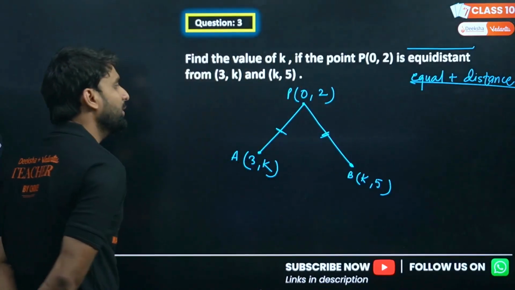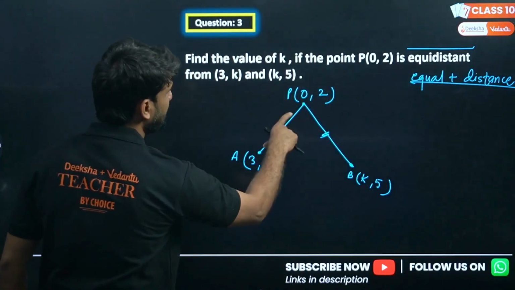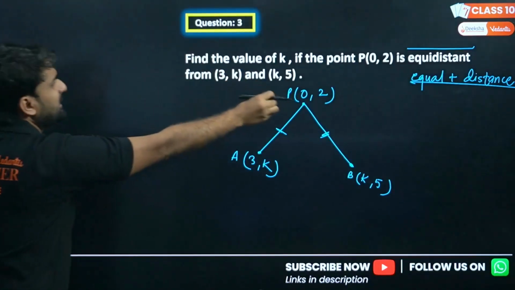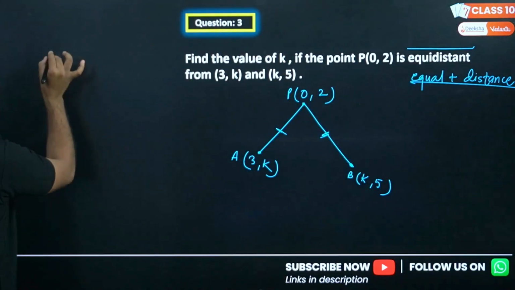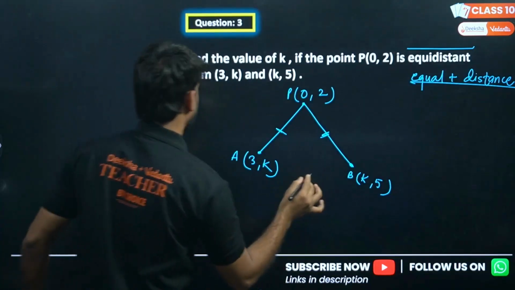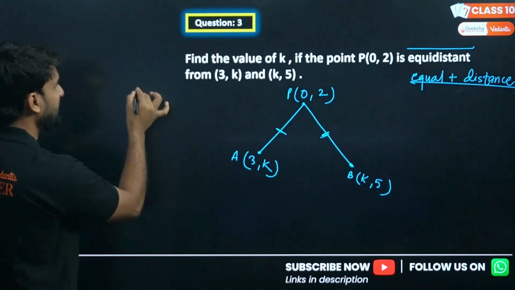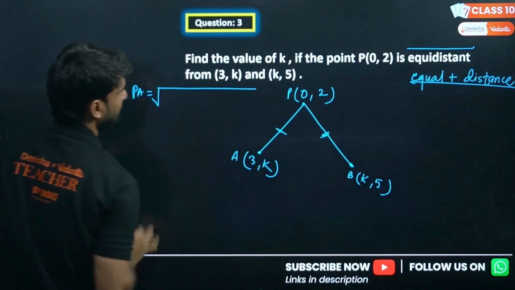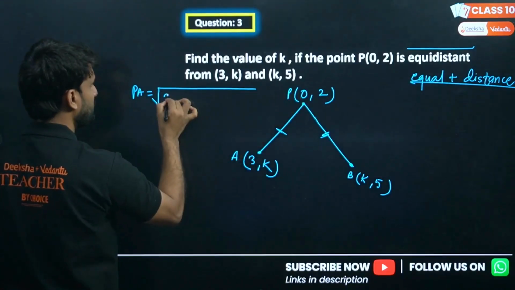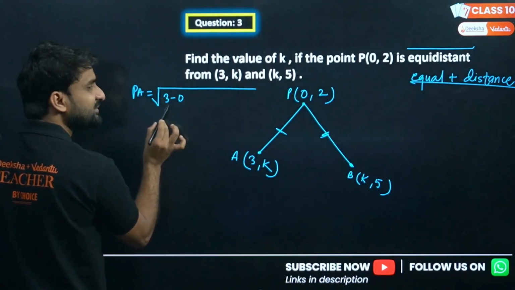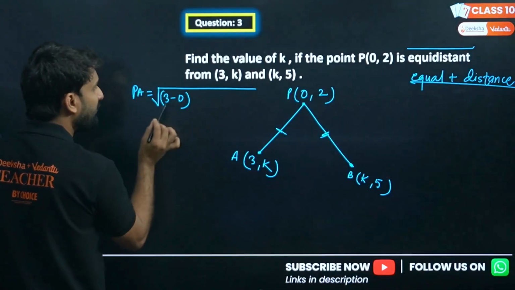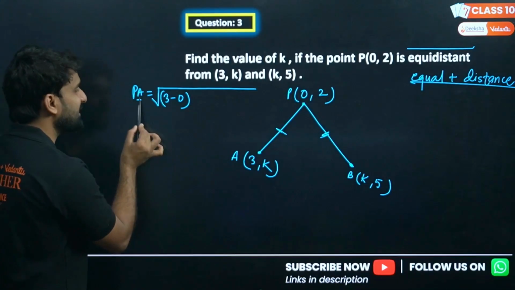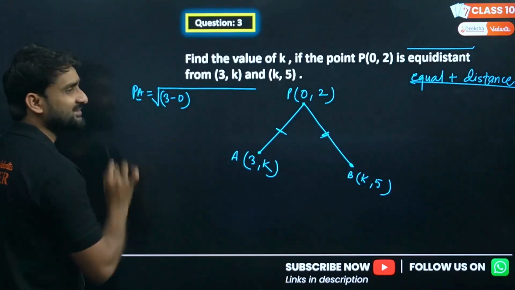So what we can do here, if PA and PB are equal to each other, just find out the distance first. So PA, what will be the PA, my dear lovely kids? PA will be under root 3 minus 0. Why am I taking 3 first? Because A is at second position. So whatever the point is at second position, its coordinate will come first.